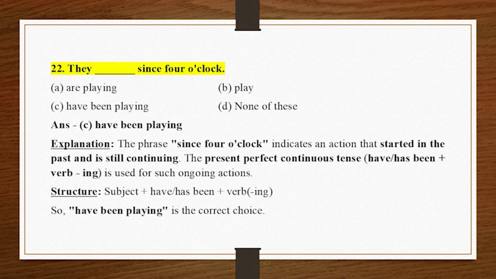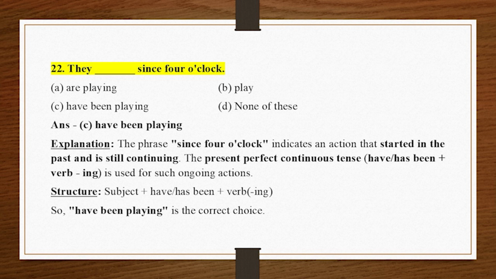22. They _ since 4 o'clock. A. Are playing, B. Play. C. Have been playing, D. None of these. Answer C. Have been playing. Explanation. The phrase since 4 o'clock indicates an action that started in the past and is still